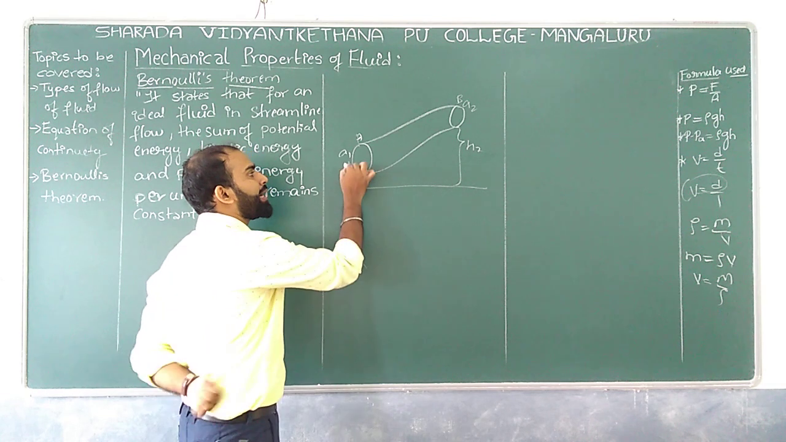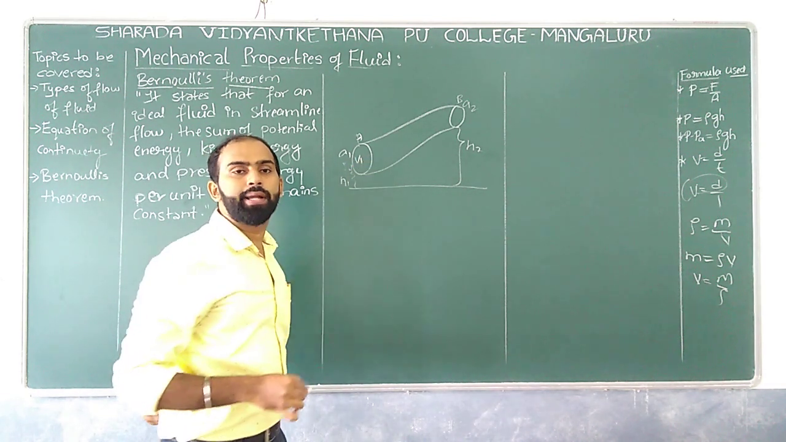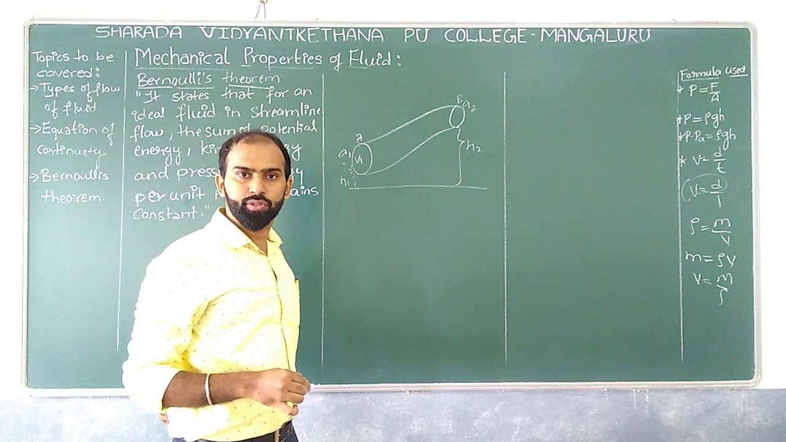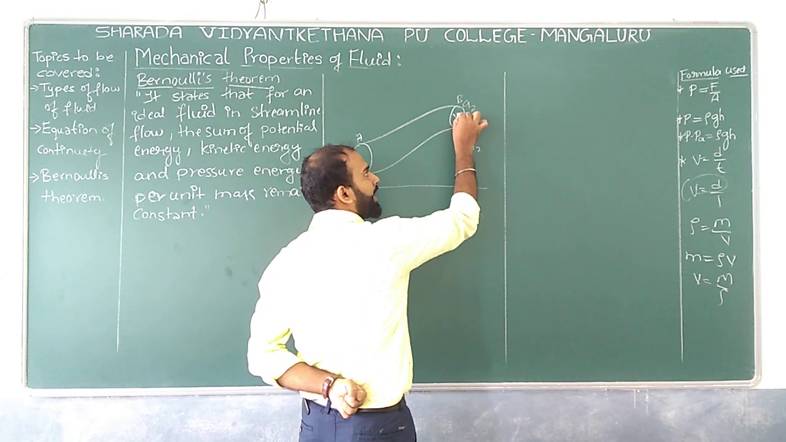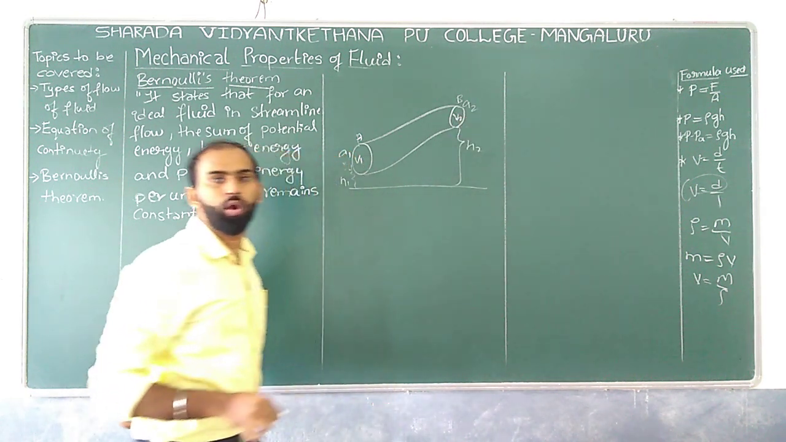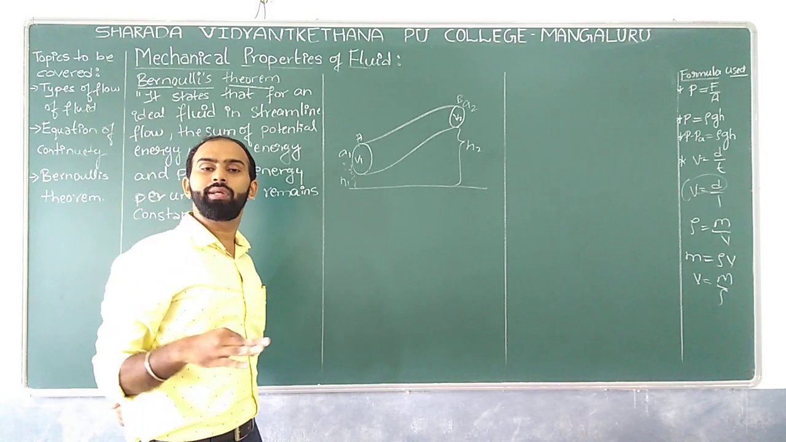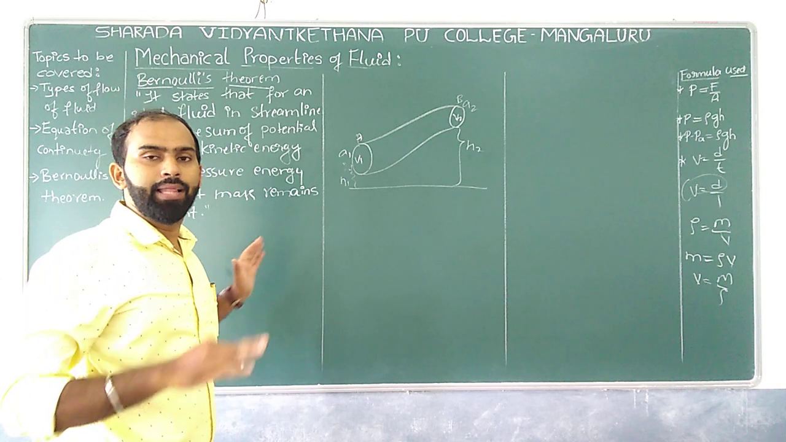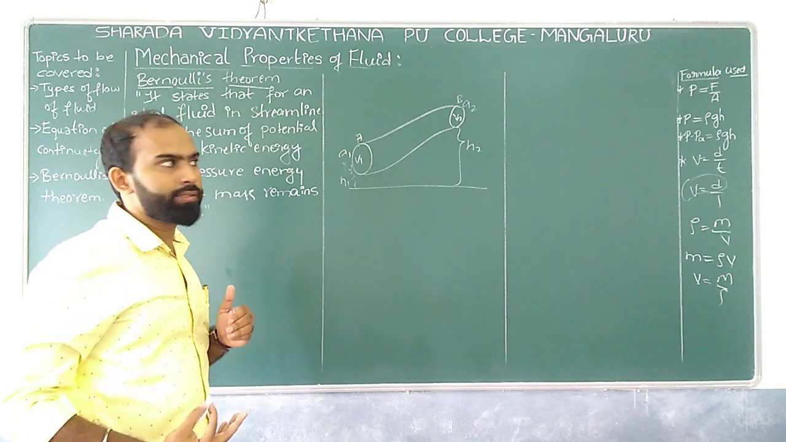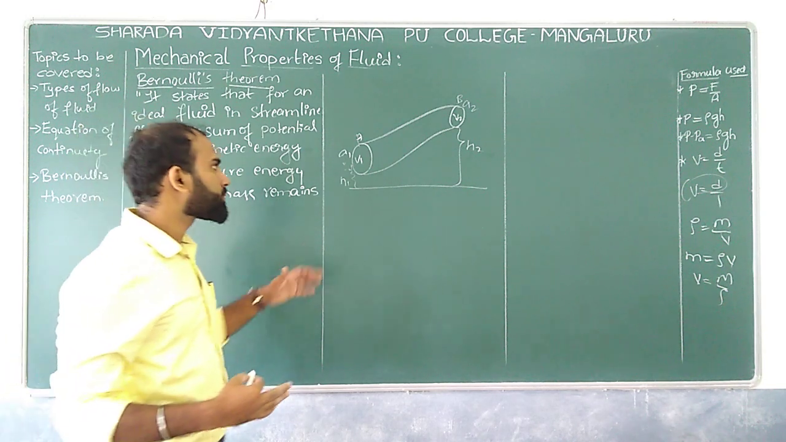And let us say V1 is the velocity of the particle which is crossing area of cross section A1, and consider V2 as the velocity of a fluid particle which is crossing area of cross section A2. According to the definition given by Bernoulli, what does it say? The sum of potential energy. So what is the potential energy formula?